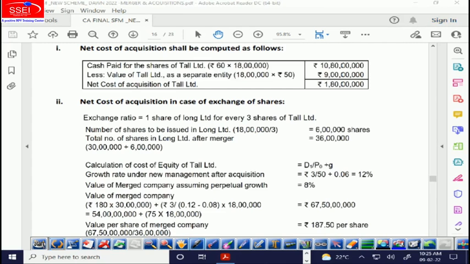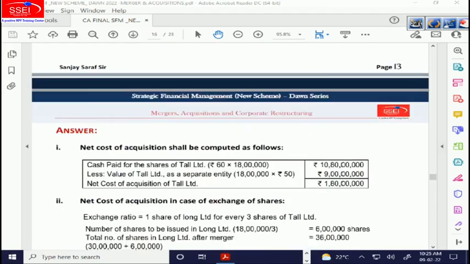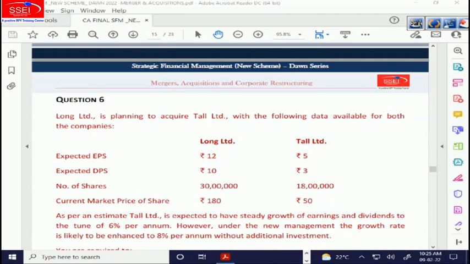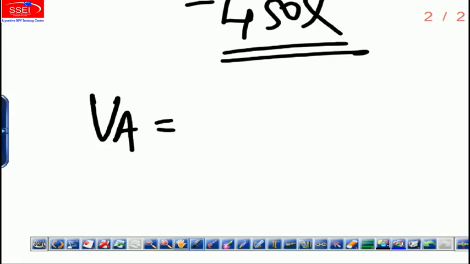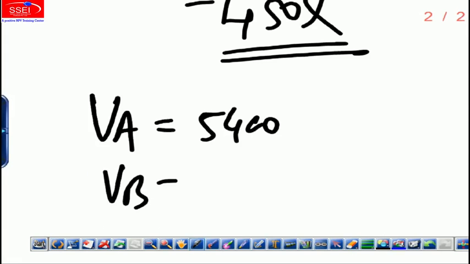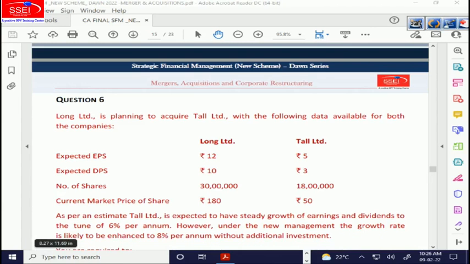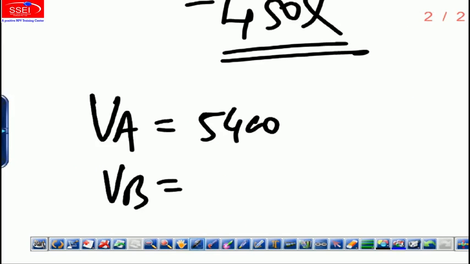So, in the second question, what is the value of A? The value of firm A is number of shares into share price, which is 30 into 180. That is 5400 lakhs. What is the value of B? The value of B is number of shares into price, 18 into 50, I think it's 900 lakhs.